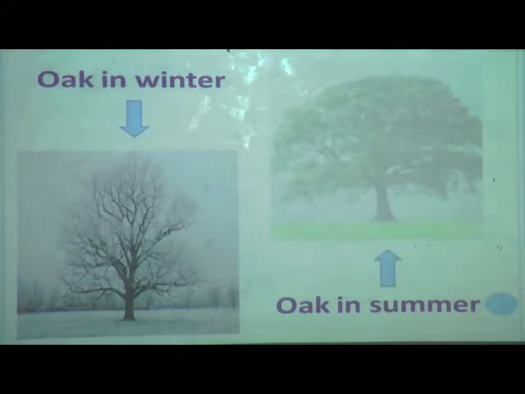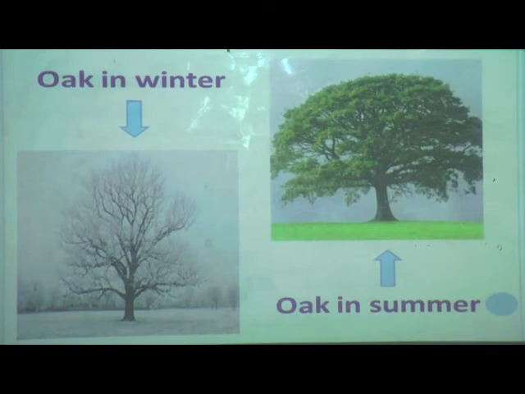You can see the picture here. The first picture shows the oak tree in winter when it sheds all its leaves to protect itself from the cold, and in spring it starts growing new leaves. In summer it looks green.